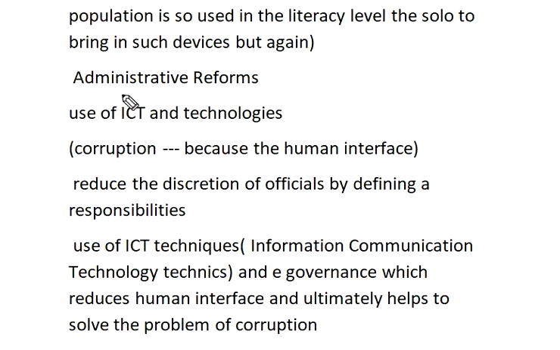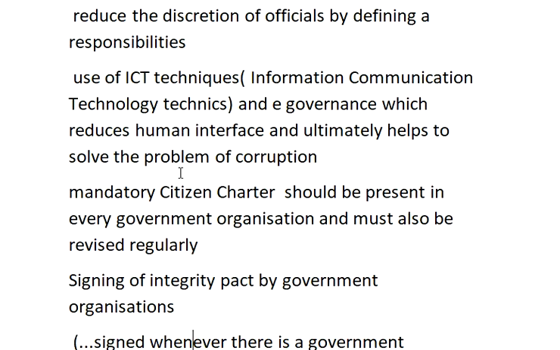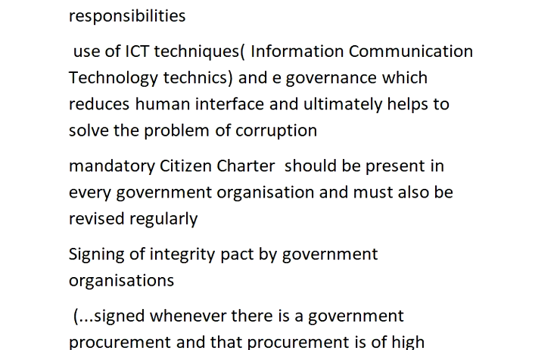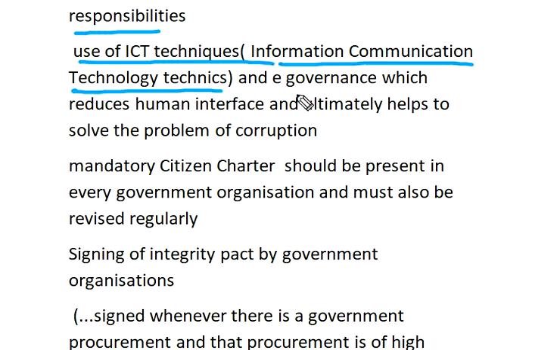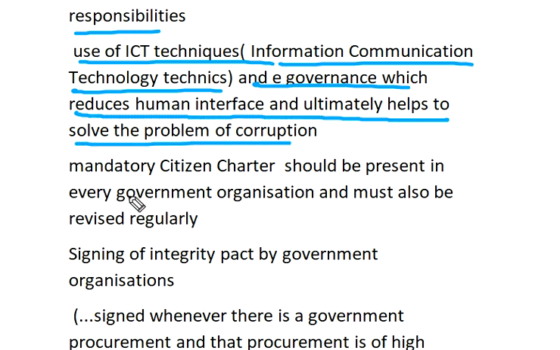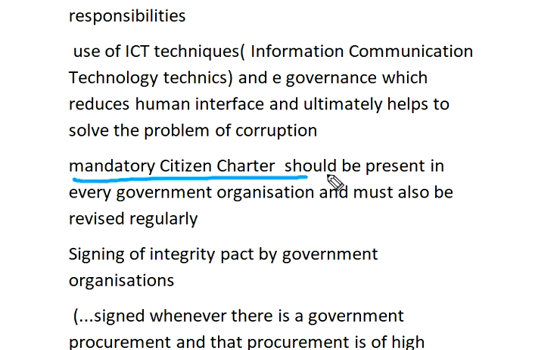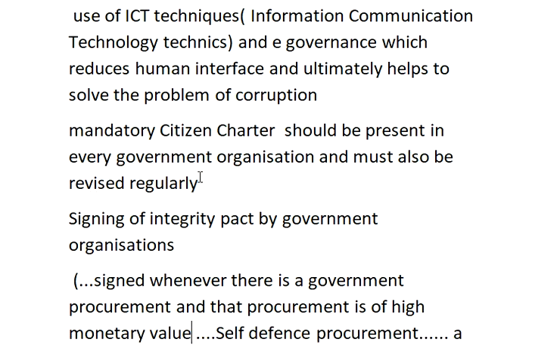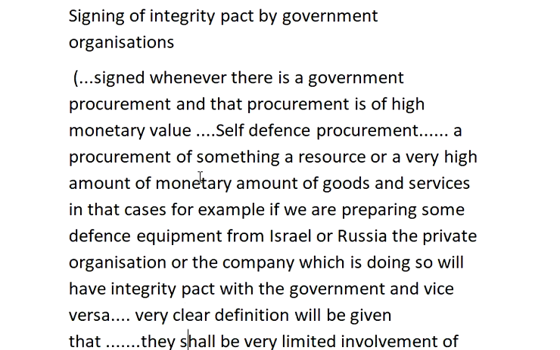So what is administrative reform? Use of ICT and technology, because corruption arises from human interference. We need to reduce the discretion of officials by defining responsibility. Use of information and communication technology and e-governance reduces human interference and ultimately helps to solve the problem of corruption. A mandatory citizen charter should be present in every government organization, and it must be revised regularly.